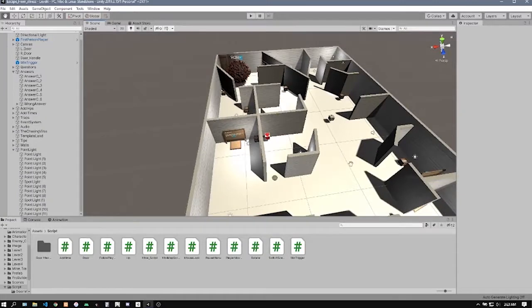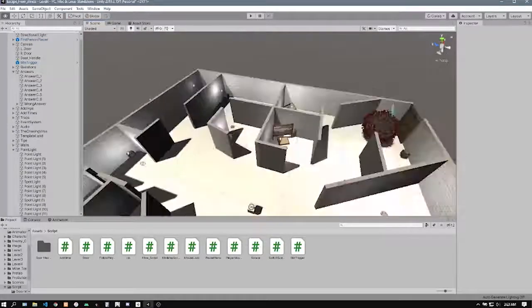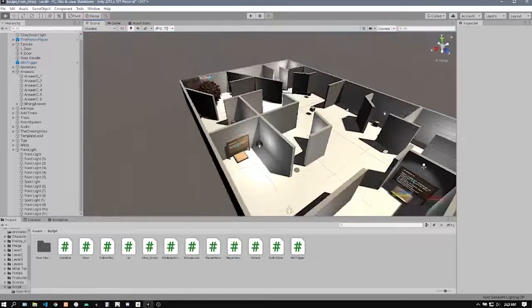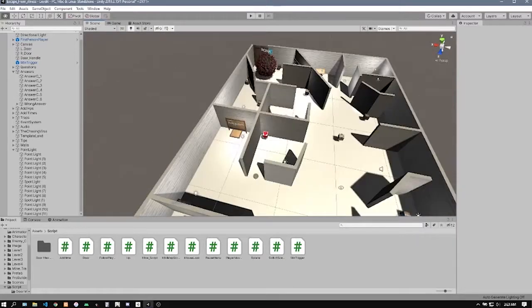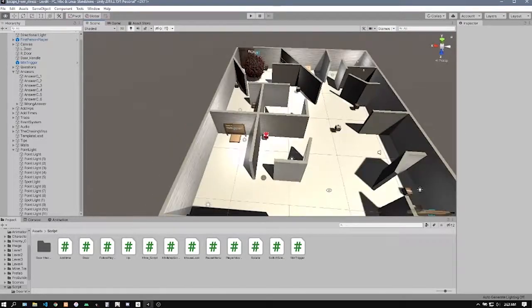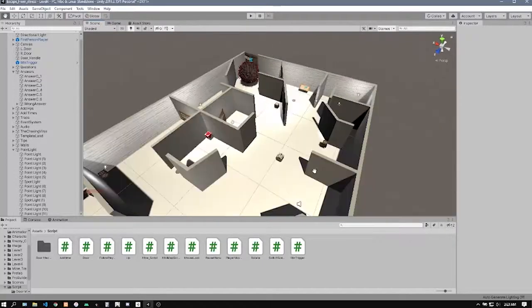As you can see, the color for this level is quite bright. We use a lot of light to make sure the player can see everything in this level.